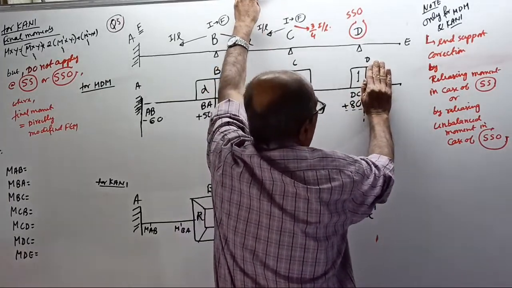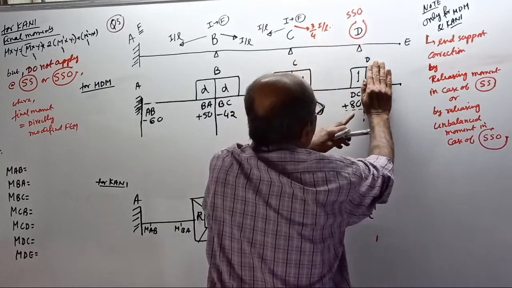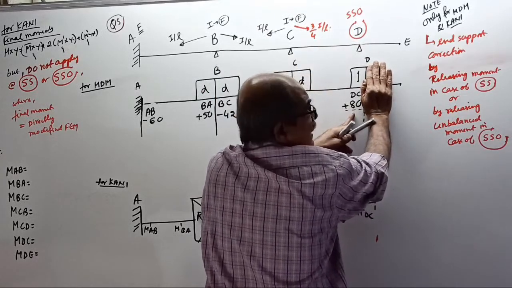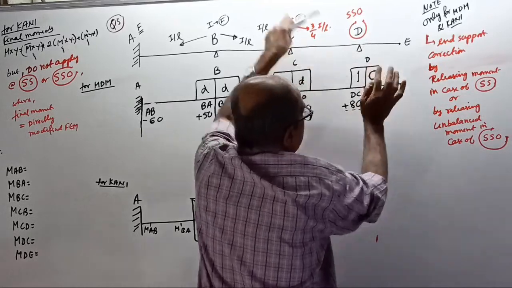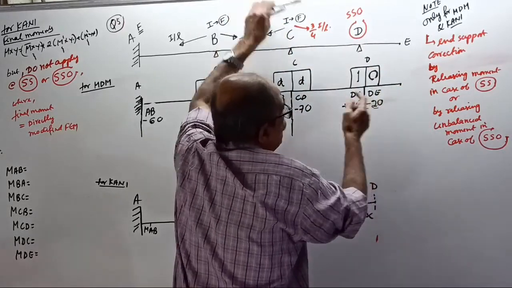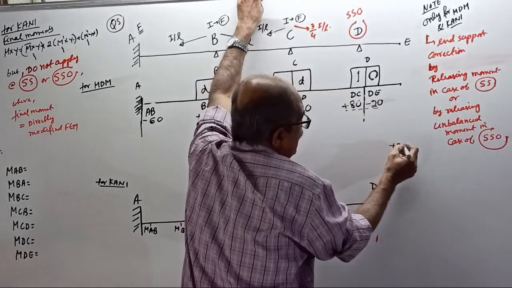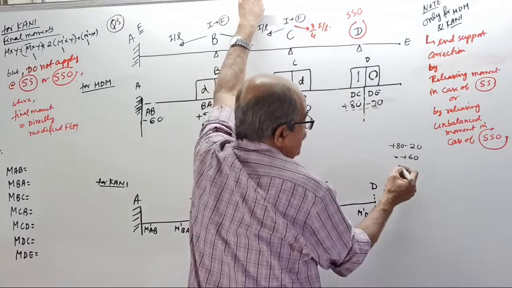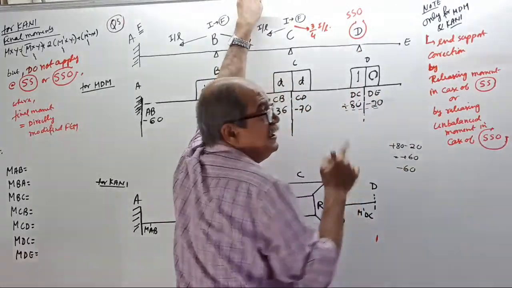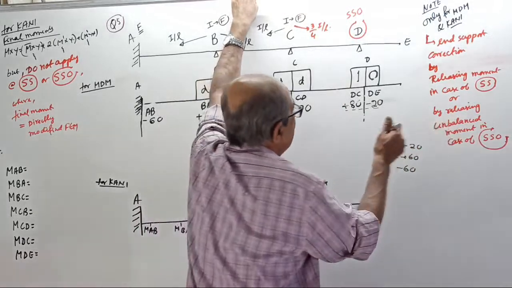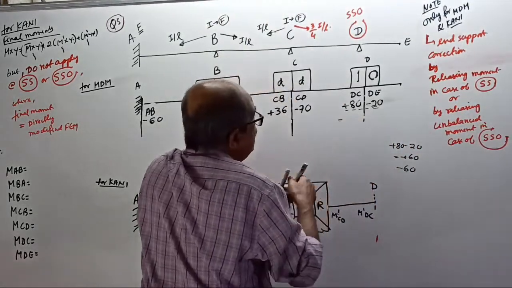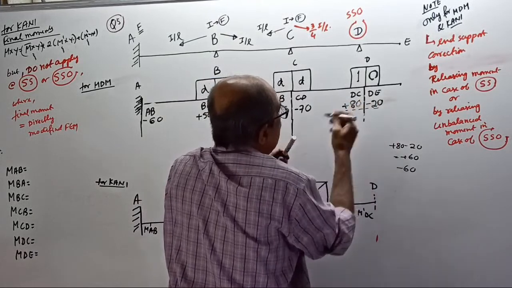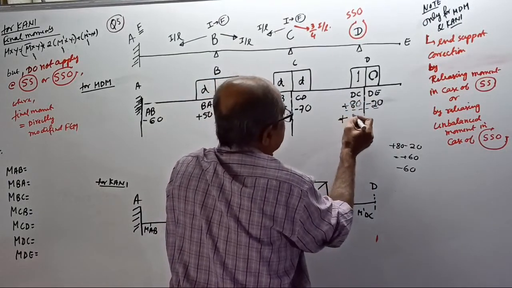See, if it is an ordinary simple support, add only one value, plus 80. Whatever is there, change the sign right here. If overhang is there, add the two values: plus 80 minus 20 is plus 60. Change the sign, minus 60, and introduce it to the inner side, not the overhanging side. Introduce plus 60 to the inner side.